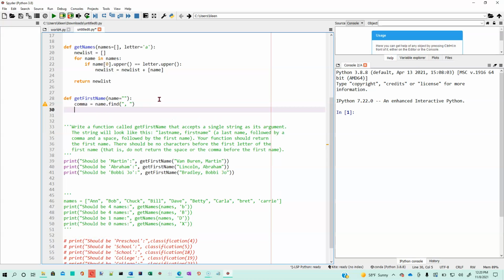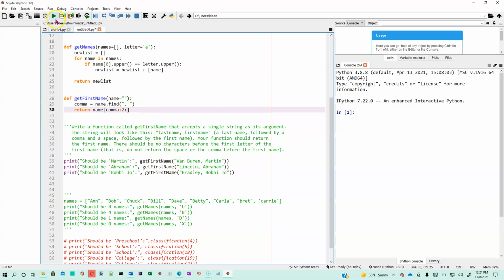So once I find that, let's say I find it right here, then what I want to return is I want to go over not one column to the space, but 2 columns to the first letter of the first name. And then I want to return everything from that point to the end. So this is going to be a 2-line function. I'm going to return the name that was passed in, a slice starting at comma plus 2, that'll give me that, and then going to the end. So if I want to go to the end, I just put a colon. I don't follow it with anything. That'll take me all the way to the end.